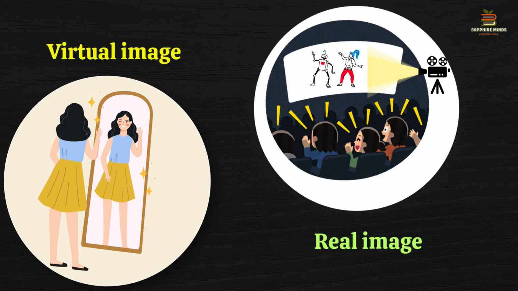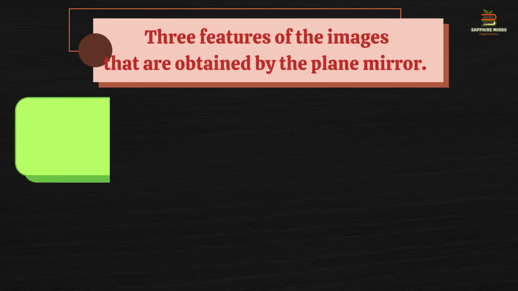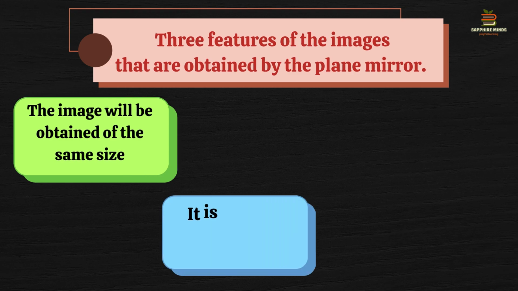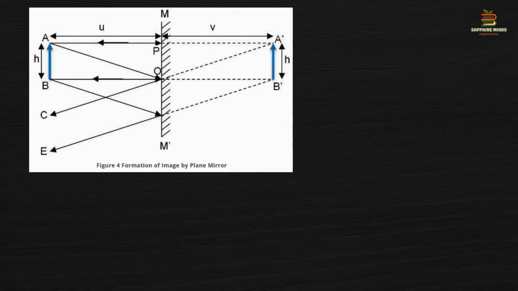So right now we have already discussed three features of the images that are obtained by the plane mirror. First I said that the image will be obtained of the same size, the second one I said that it is laterally inverted, and the third one I said that the image formed by the plane mirror will be a virtual image, means not formed on the screen.